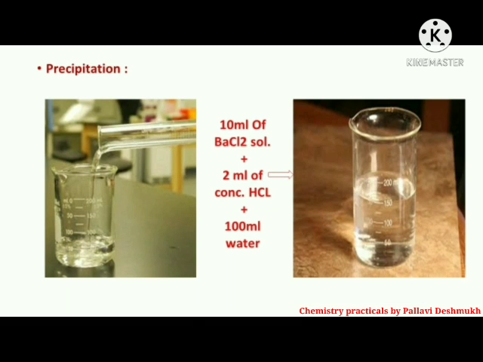The first step is the precipitation. For that, take 10 ml of BaCl2 solution in a 500 ml borosil beaker and add 1 to 2 ml of concentrated HCl into it. Also add 100 ml of water. Now the role of HCl is to favor the maximum precipitation of BaSO4 due to the common ion effect and also prevent the hydrolysis of BaCl2.